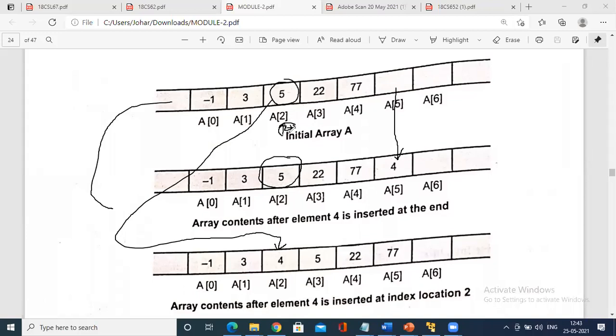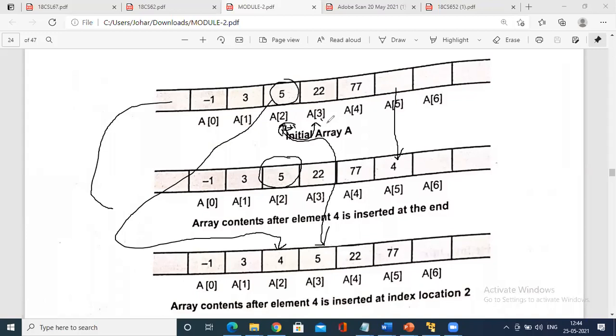I will shift this memory. Shifting memory means shifting the element. Remember, shifting the memory means shifting the elements. I am shifting a of 2 to a of 3. So I am shifting the memory of a of 2 to a of 3. So what is there in a of 2? 5 is there? No, that will be shifted to a of 3.